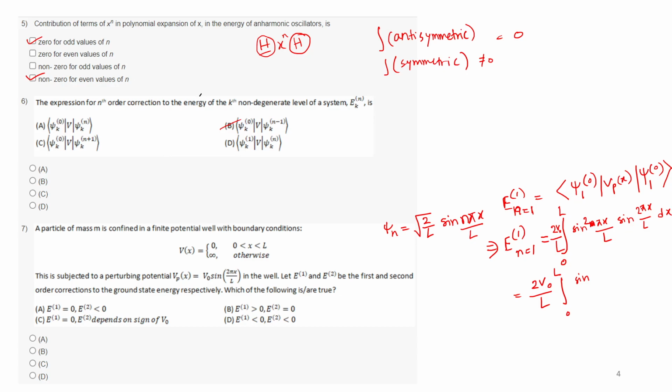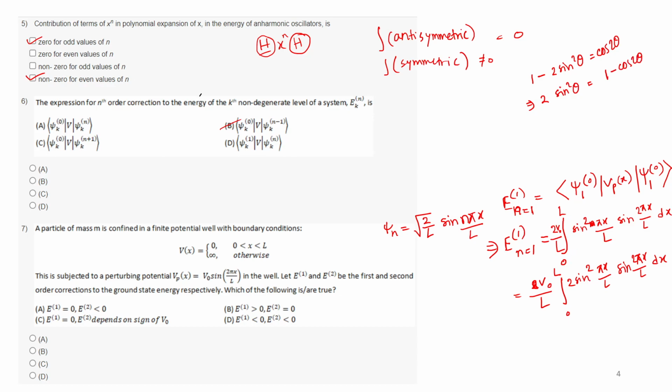Sine squared pi x by L times sine 2 pi x by L. We can take the 2 inside, so this becomes 2 sine squared pi x by L. We know that 1 minus 2 sine squared theta equals cos 2 theta, so 2 sine squared theta is 1 minus cos 2 theta.